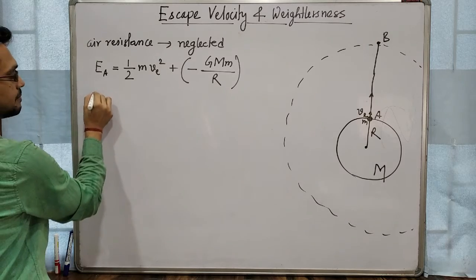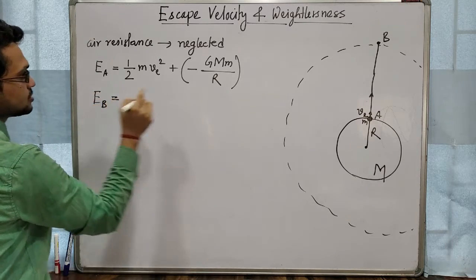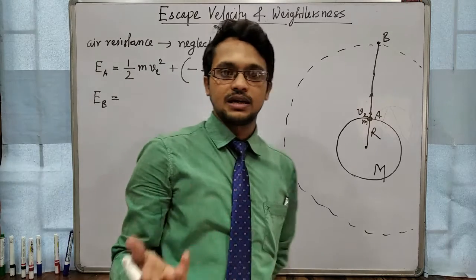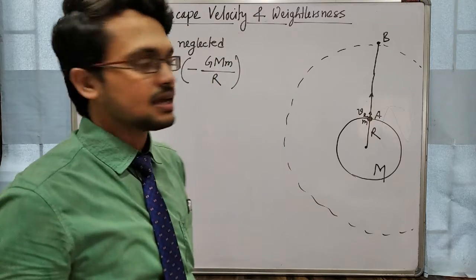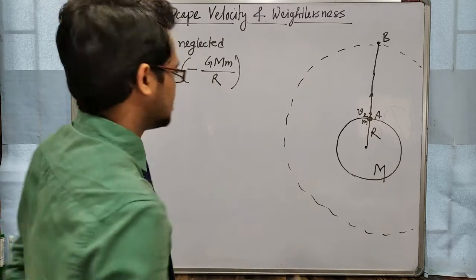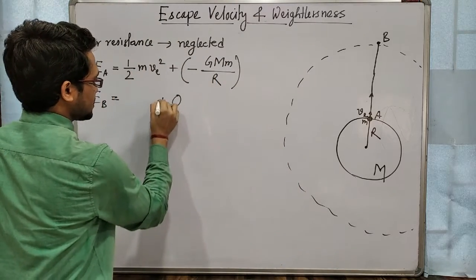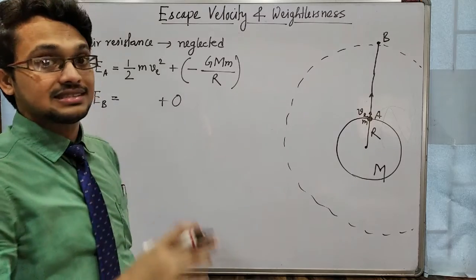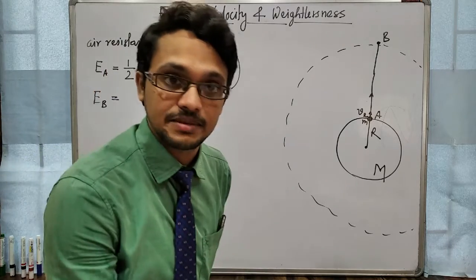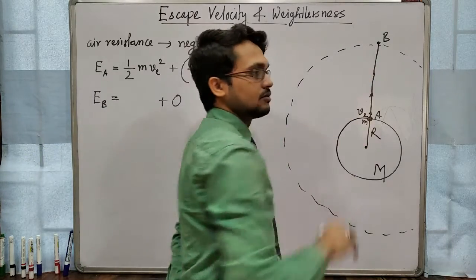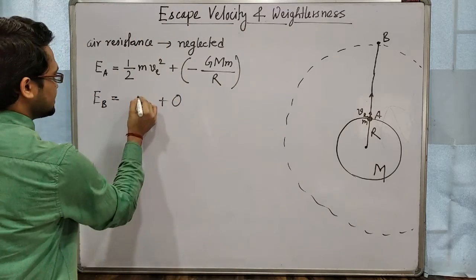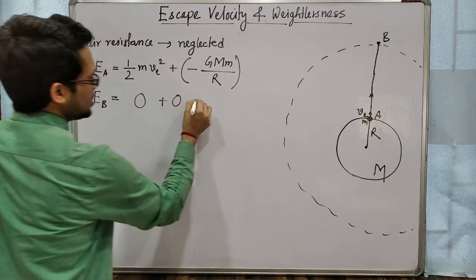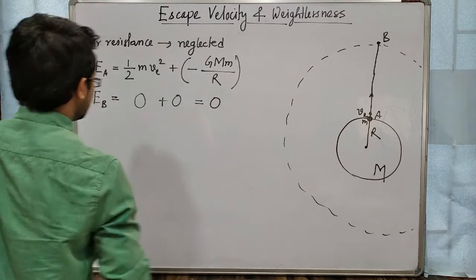And EB, when it is going out of the gravitational field, then there will be no potential energy, so potential energy is 0, okay. Kinetic energy, it has just escaped means at point B it will be at rest. That is the significance of this word, just escape. So at point B total energy is 0.